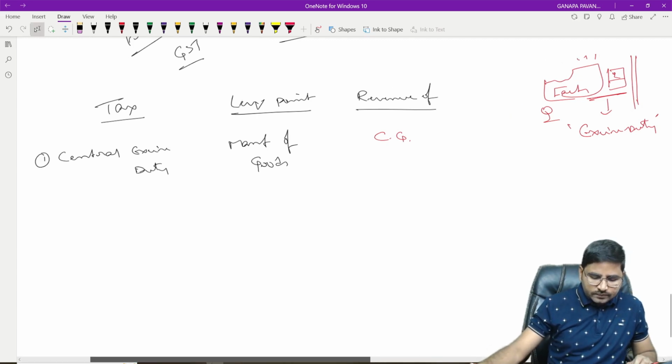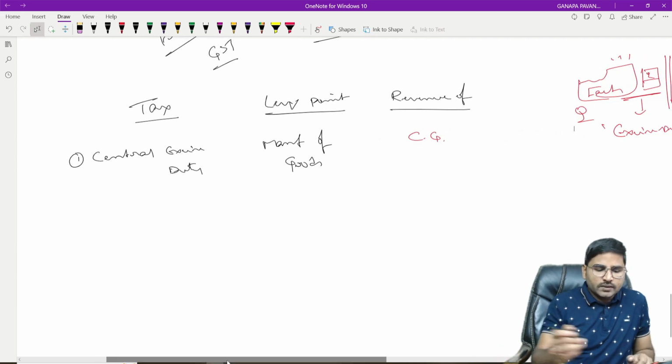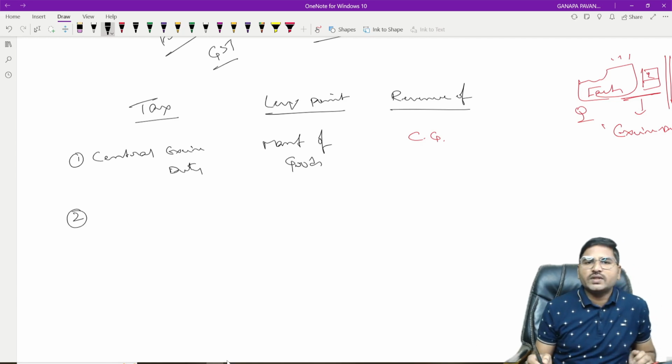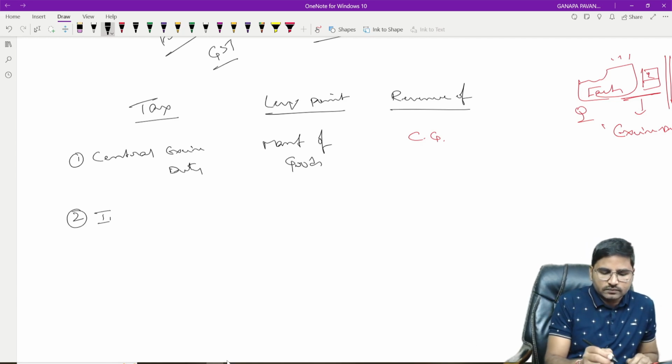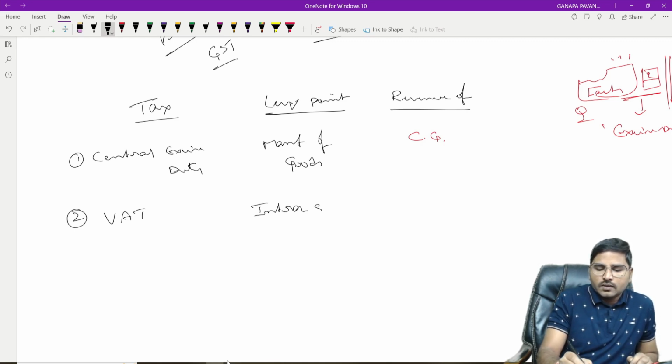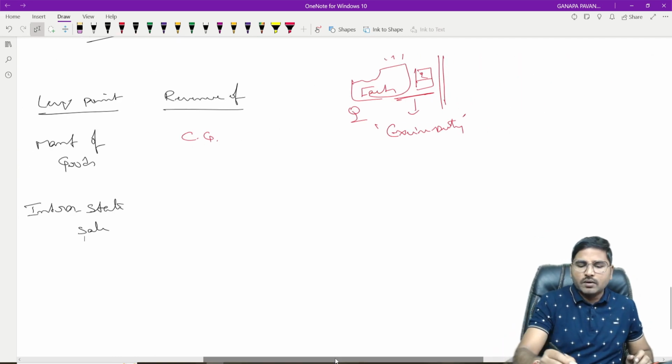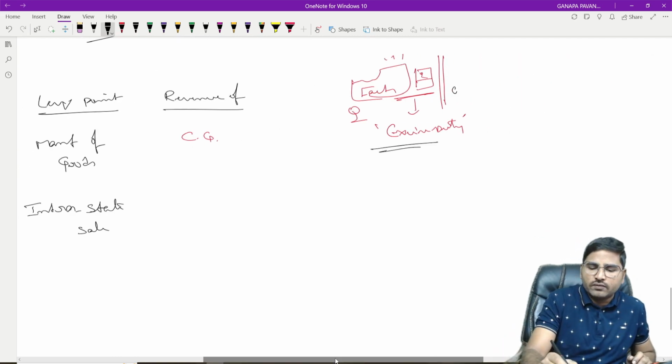And the second one, on manufacture of the goods, when you are selling the good within the state, we were liable for payment of the VAT. So that VAT was levied on intra-state sale. See here, where a manufacturer manufactured the mobile phone, at the manufacturing stage itself we paid central excise duty to the central government.